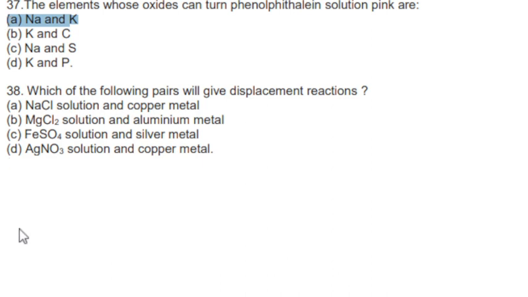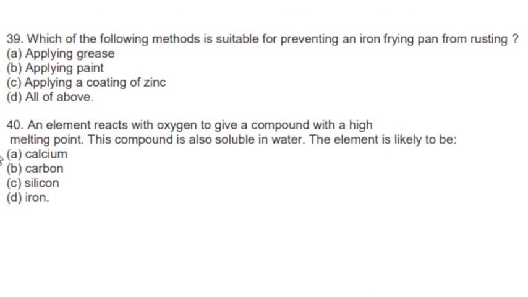Next question. Which of the following pairs will give a displacement reaction? So according to option D, AgNO3 solution and copper metal give a displacement reaction. Next question. Which of the following methods is suitable for preventing an iron frying pan from rusting? So applying a coating of zinc prevents it from rusting. Option C is correct.